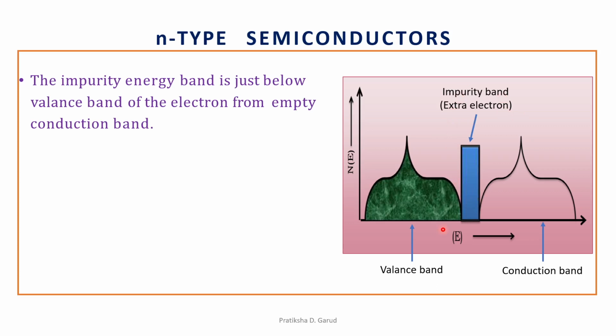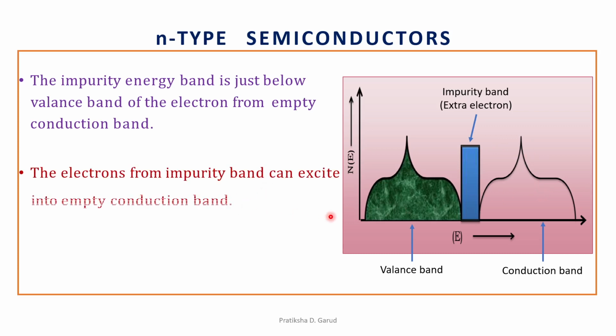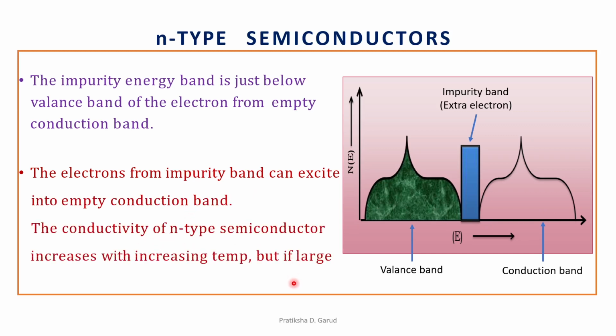So how does the conduction occur? The electron from this impurity band is excited into the conduction band. This leads to the free movement of electrons, that means conductivity. So the electrons from the impurity band can be excited into the empty conduction band, right? The conductivity of an N-type semiconductor increases with increase in temperature, but if there is a large increase in temperature, the conductivity decreases. So this is regarding the N-type semiconductor.